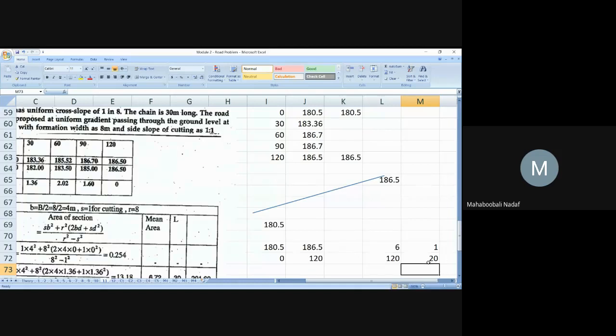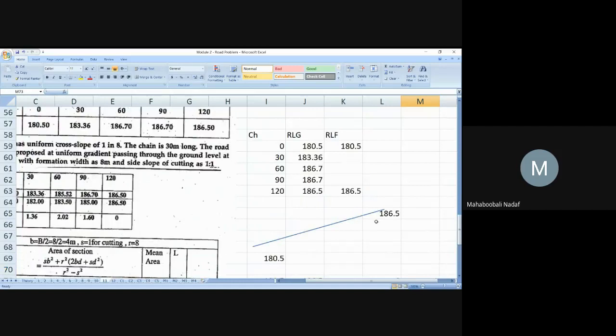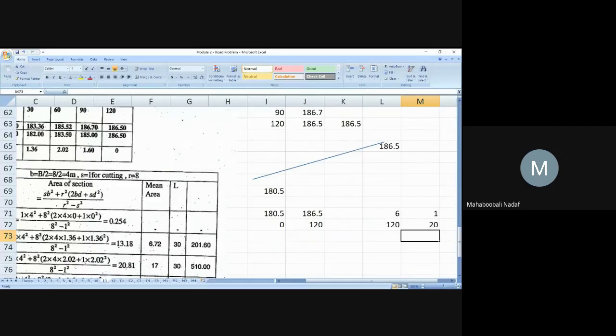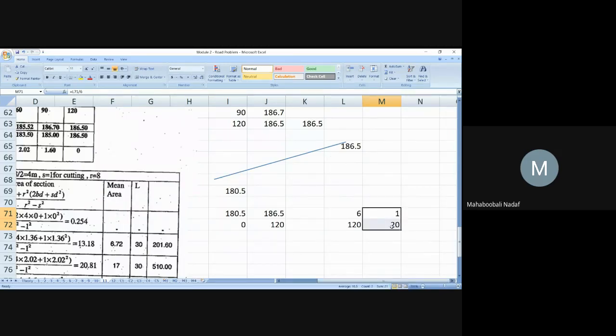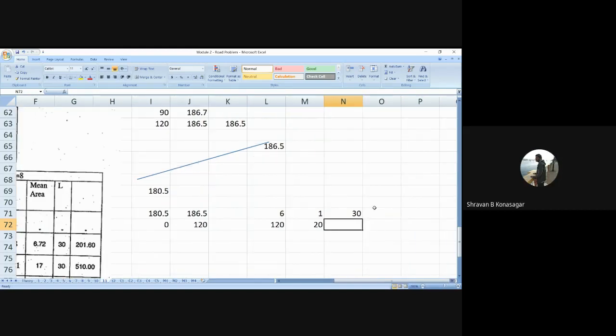That means if you move 20 meter, then you will get 1 meter height difference. So each chainage is how much? 30, no? So 1 divided by 20 into 30, how much is it coming? We have converted this into standard: for every 20 it is 1 meter, so for every 30 meter, 1.5 meters.